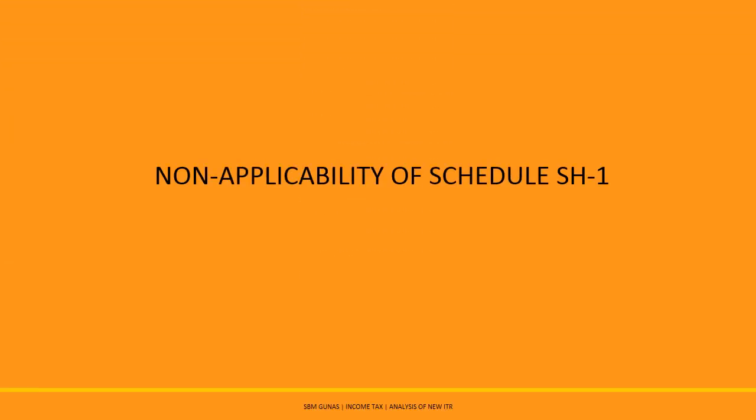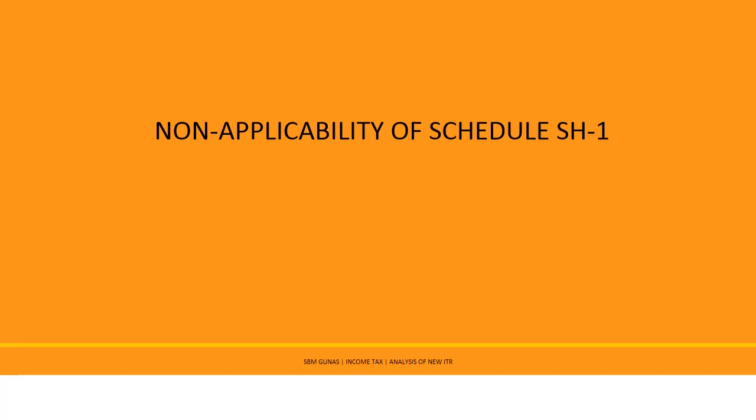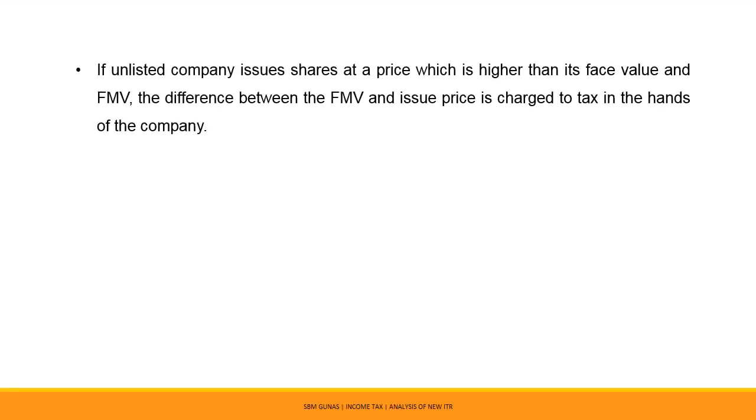Schedule SH1 not applicable in case of Section 8 companies and companies limited by guarantee. If a closely held company, a company in which public is not substantially interested, issues shares at a price which is higher than its face value and fair market value, the difference between the fair market value and issue price is charged to tax in the hands of the company under the head Income from Other Sources. In common parlance, such tax is called angel tax.